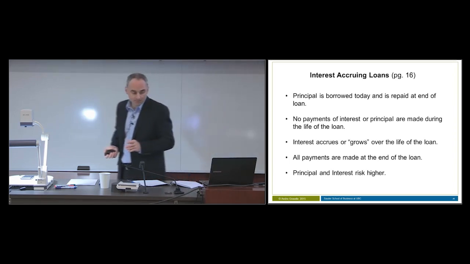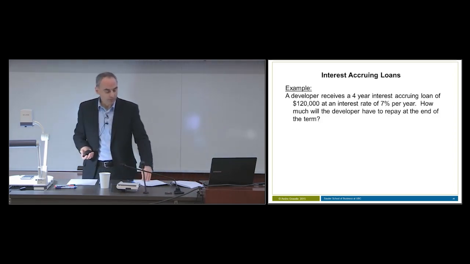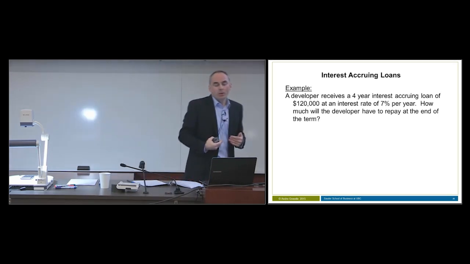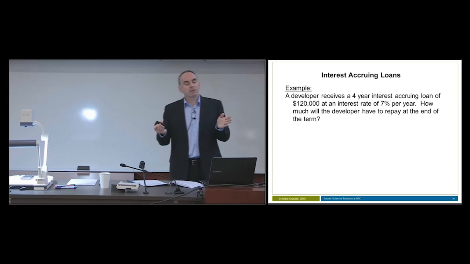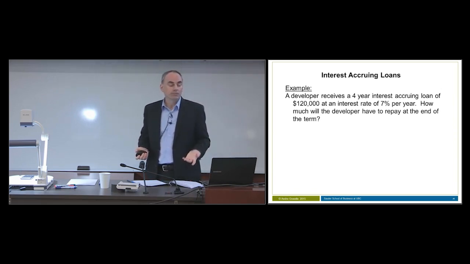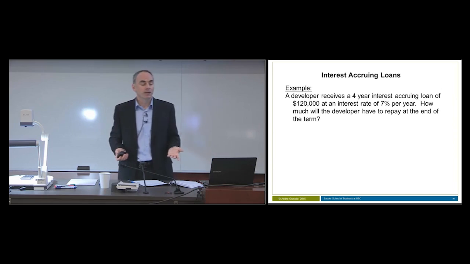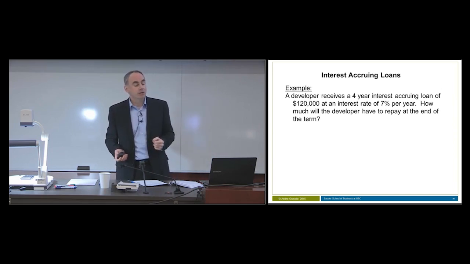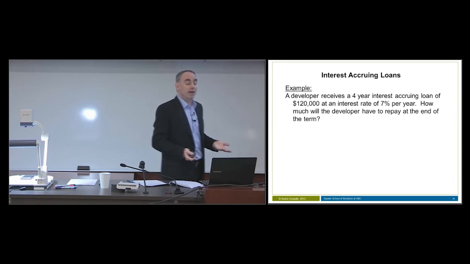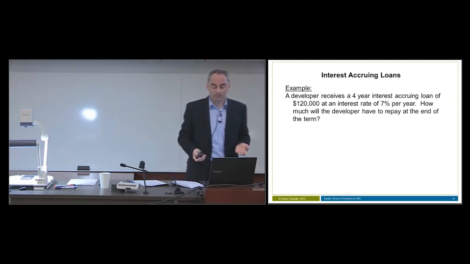Let's look at an example of an interest accruing loan. So we'll read through the example, then we'll work it out with the equations. This loan simply says, a developer receives a 4-year interest accruing loan of $120,000 at an interest rate of 7% per year. How much will the developer have to repay at the end of the term?